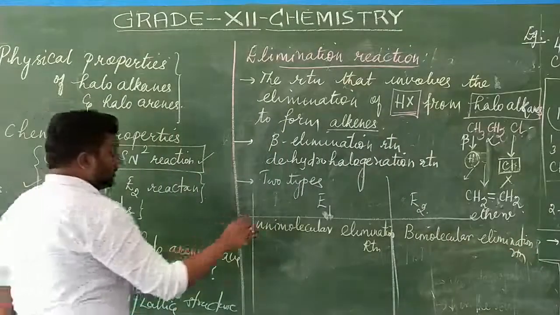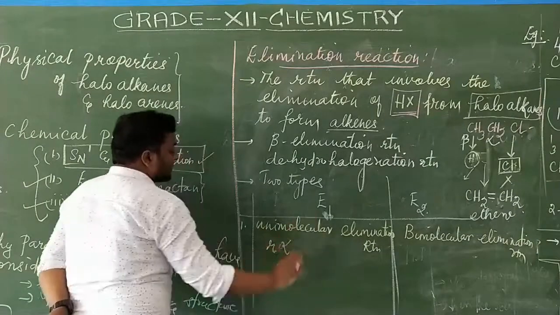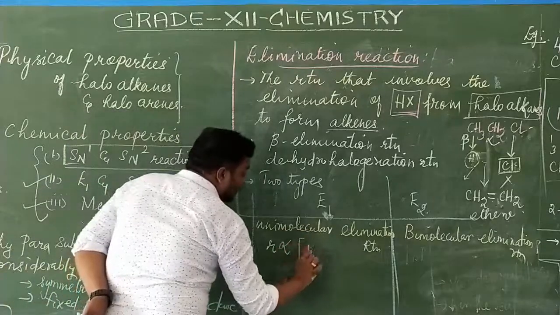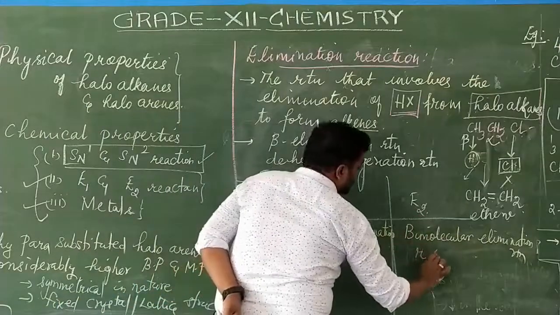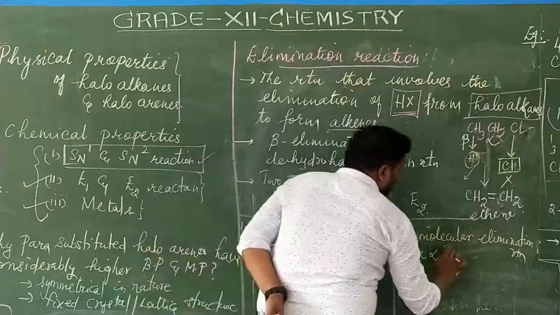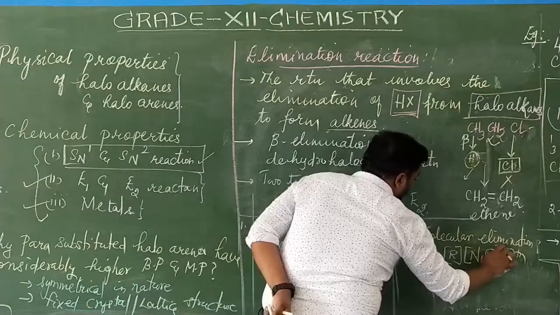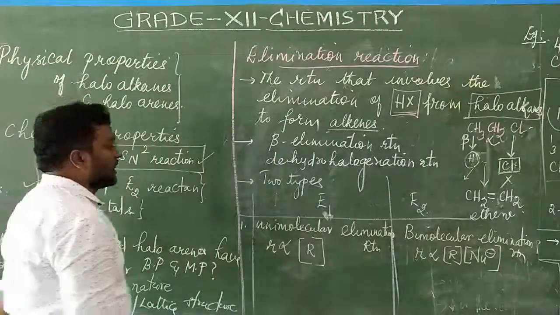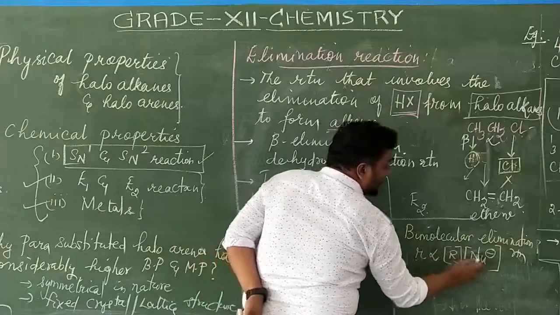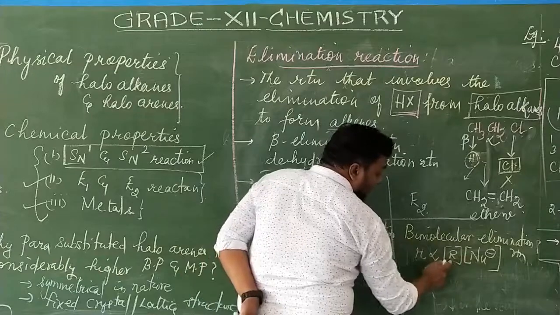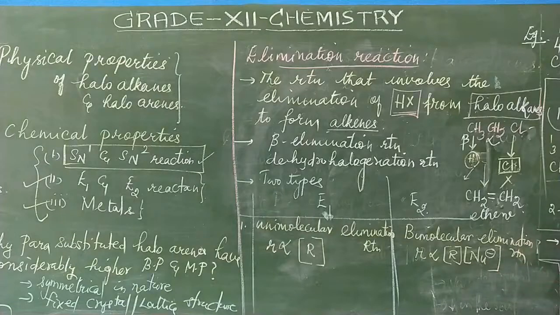In the unimolecular elimination reaction, the rate of the chemical reaction will be directly proportional to the concentration of the reactant only. Whereas here, the rate of the chemical reaction will be directly proportional to the concentration of the reactant as well as the concentration of the nucleophile. Then it is called bimolecular, because the rate depends on two concentrations, one the reactant and the other the nucleophile.